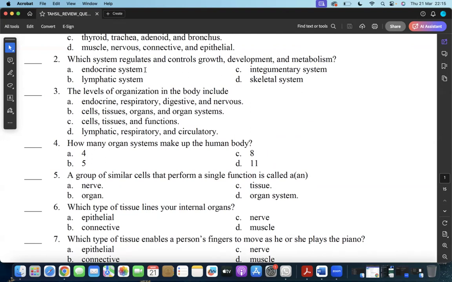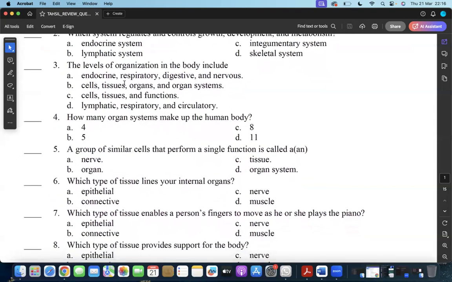So the one which seems to be most correct is A, endocrine system, because it's the system that has to do with the release of hormones, which is triggered by the pituitary part of the brain. The pituitary gland triggers the release of hormones into the bloodstream that helps in development and metabolic activities. So the answer to number 2 is A.